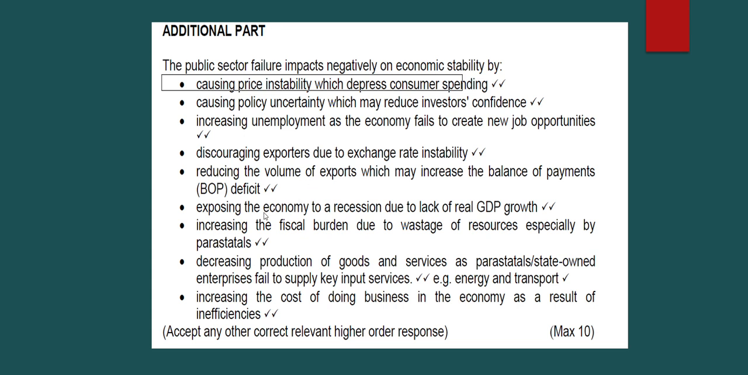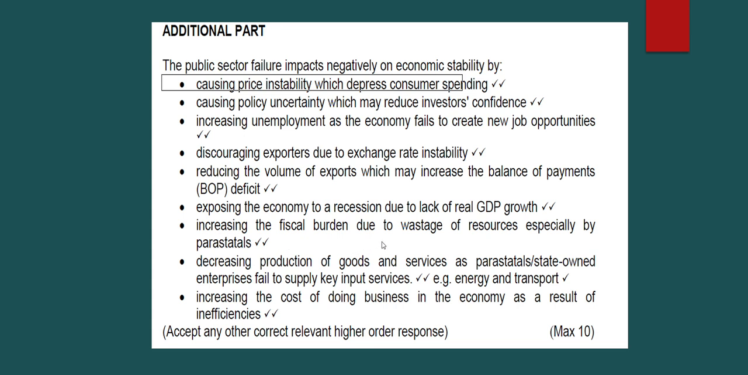Expose the economy to recession due to lack of real GDP growth. So what does that mean? It means the population is growing faster than the economic production that is happening in the country. Therefore, we find ourselves in a recession because the GDP is growing lower than expected, or the production in the country is growing lower than expected due to the increase in unemployment and the increase in prices, or inflation has gone up excessively.